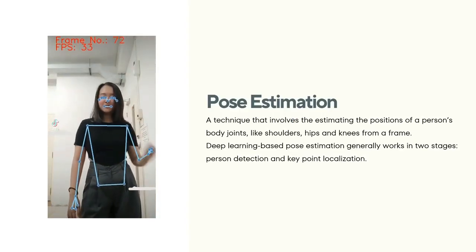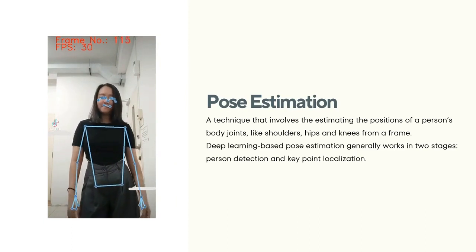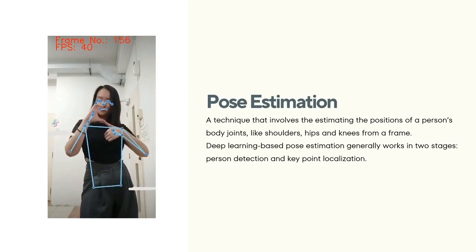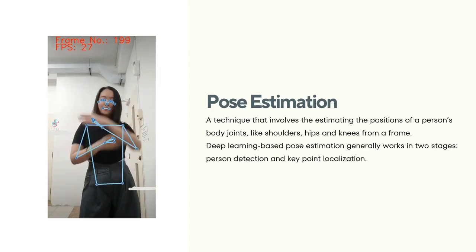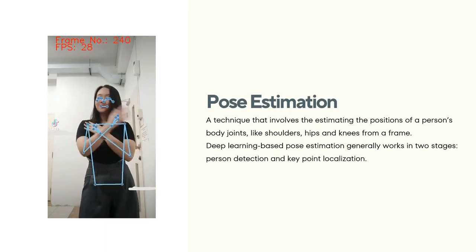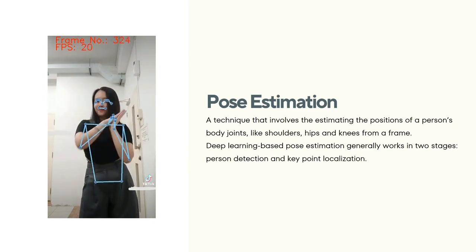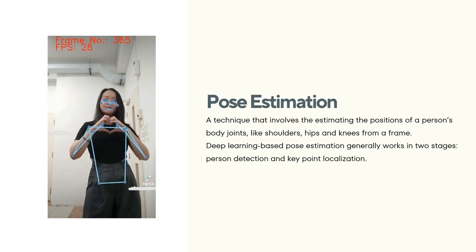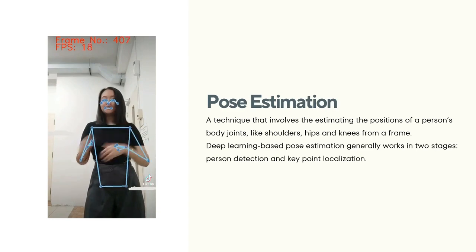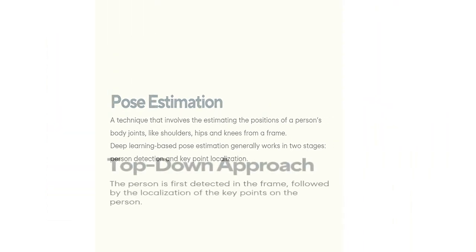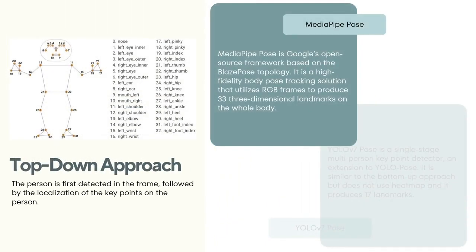Pose estimation is a technique that involves estimating the positions of a person's body joints. This technique makes use of deep neural networks, which generally works in two stages: person detection and key point localization. Depending on the order in which they are performed, they can be classified into either top-down approach or bottom-up approach. In the top-down approach, the person is first detected in the frame, followed by the localization of the key points